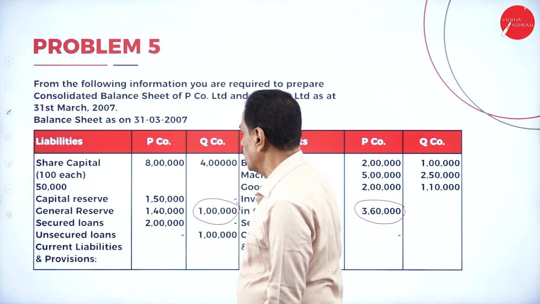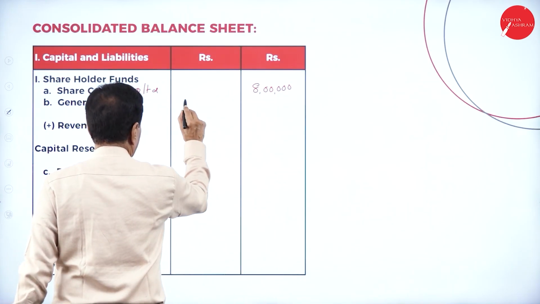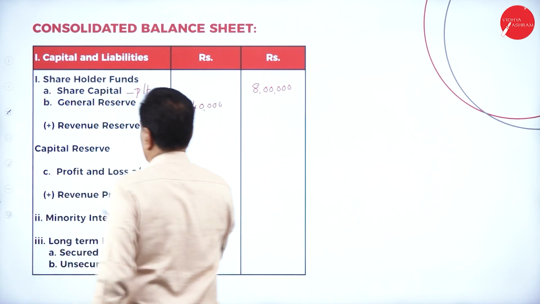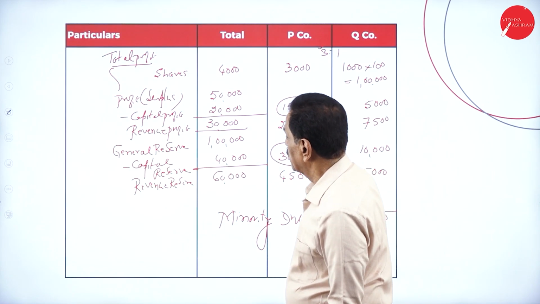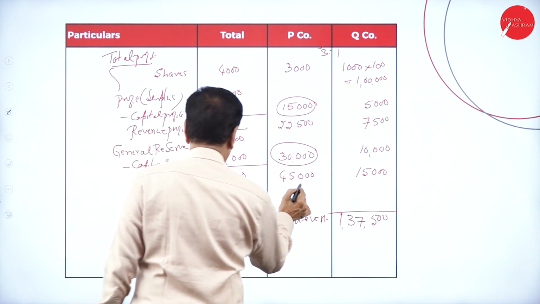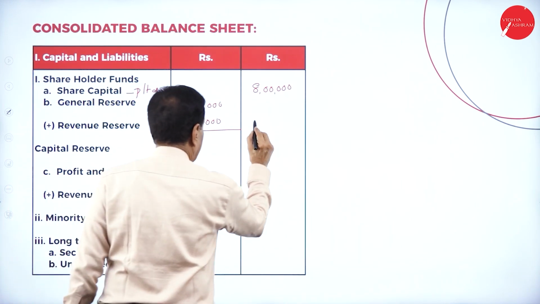General reserve is how much? 1,40,000. Then how much revenue reserve is there in the working note? See that. What's the revenue reserve? Here 45,000. It becomes 1,85,000.